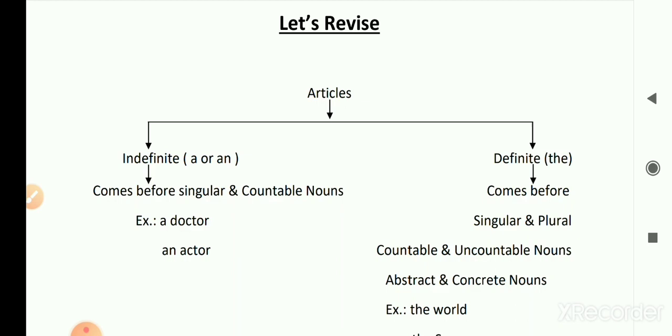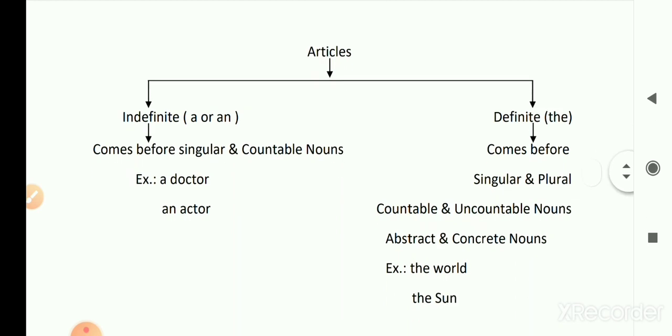Examples given here: the world, the sun. Both examples, the world and the sun, are definite things, definite nouns.